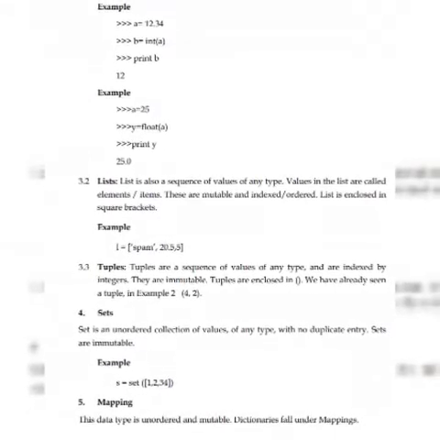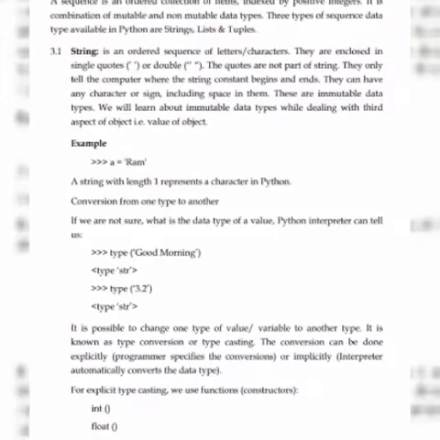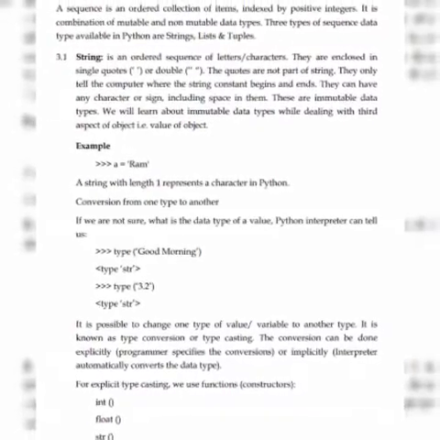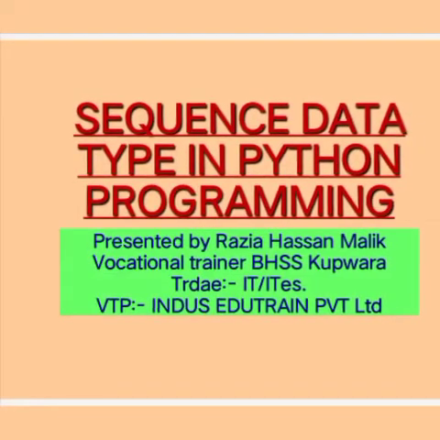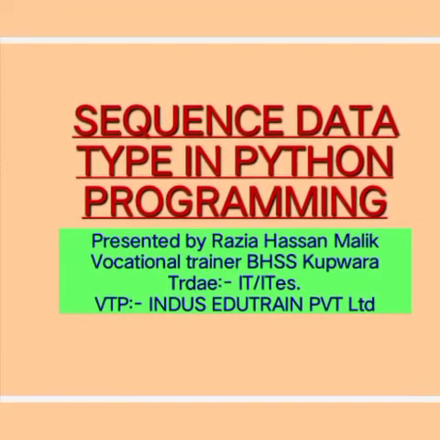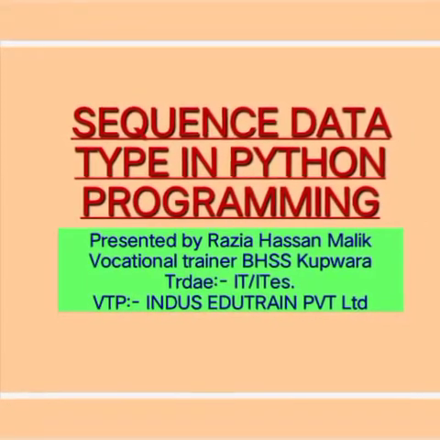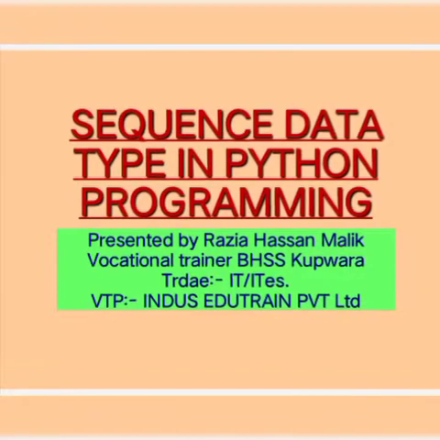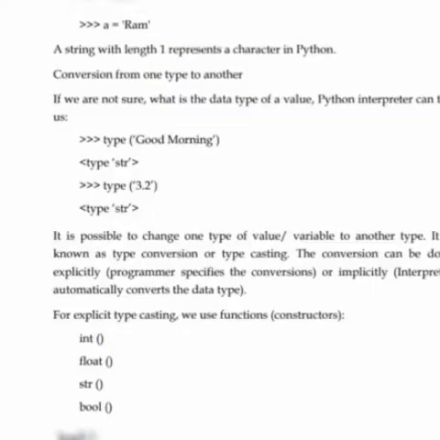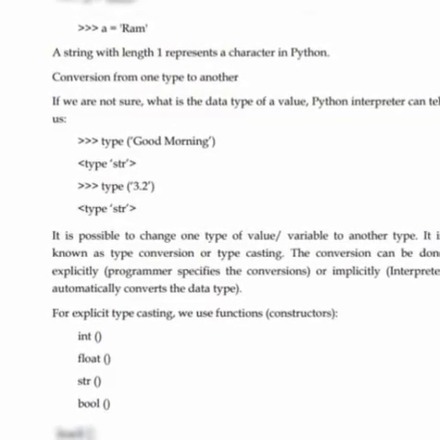Then we have another example here, that is we have written type, and then good morning. Because if we do not know the data type of any variable, then we can ask Python what type of data this variable is holding.